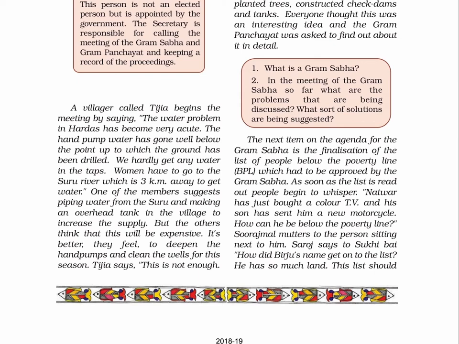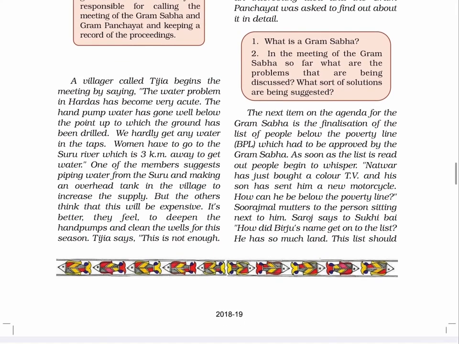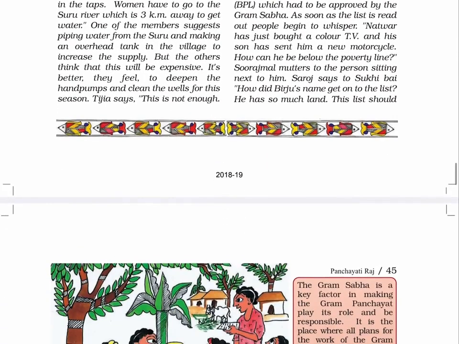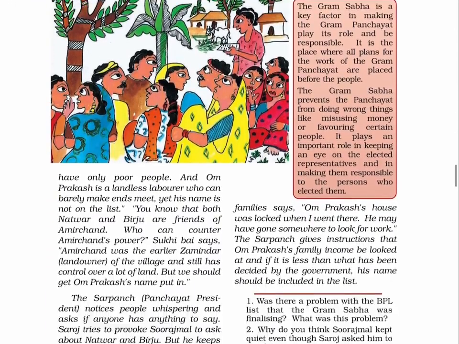Saroj says to Sukhibai, how did Birju's name get onto the list? He has so much land. This list should only have poor people. And Om Prakash is a landless labourer who can barely make ends meet. Yet his name is not on the list.